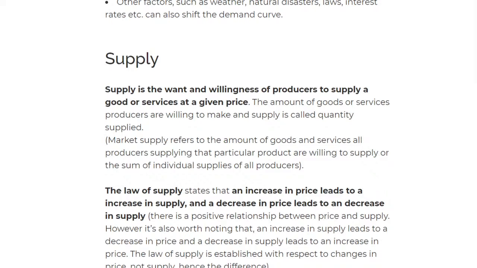Okay. So the law of supply. What is the law of supply? The law of supply states that when the price increases, this will lead to an increase in supply.